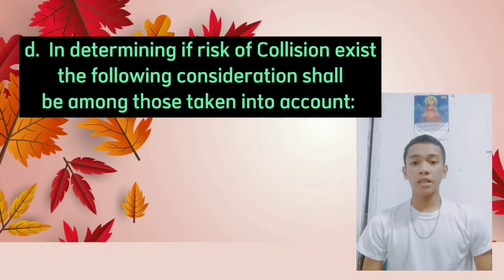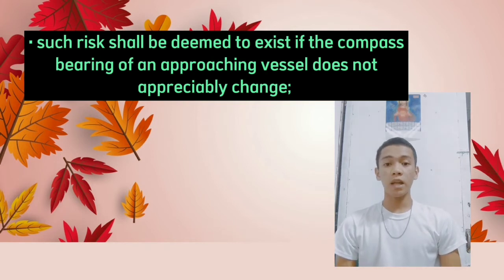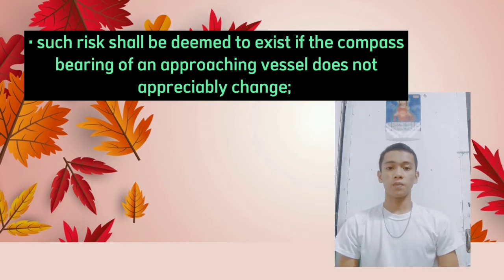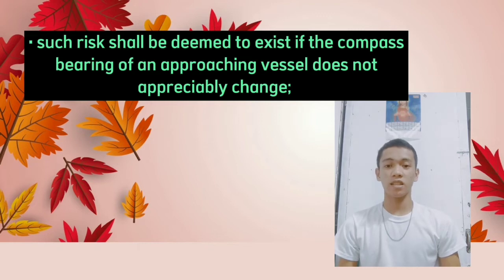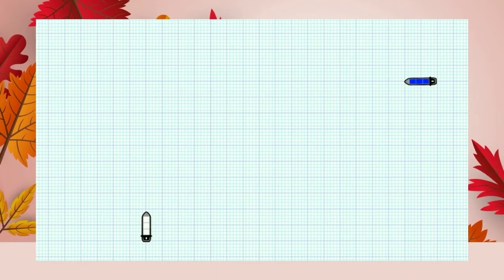D. In determining if risk of collision exists, the following considerations shall be among those taken into account. First is, such risk shall be deemed to exist if the compass bearing of an approaching vessel does not appreciably change. So, let's watch this video. What we mean by this is if we put ourselves on the white vessel and we're going to observe the blue vessel, we need to take a bearing of the other vessel.